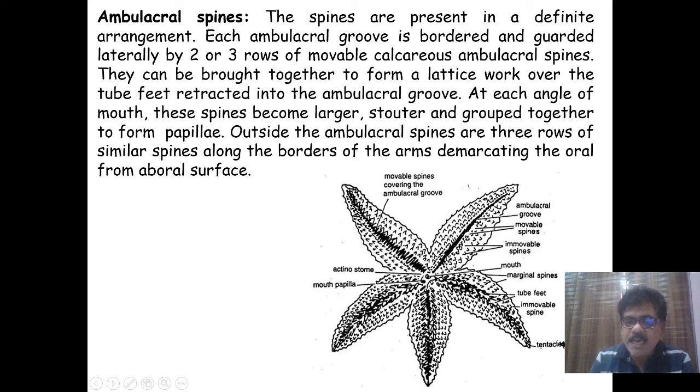So in the center is the ambulacral groove, at its side two to three rows of movable calcareous spines, and outer to that three rows of immovable spines are present in Asterias.